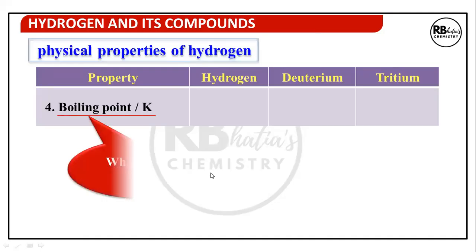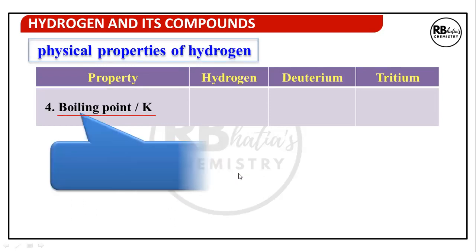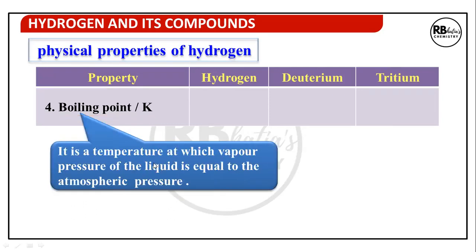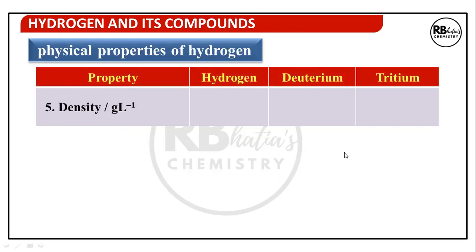Boiling point. What is boiling point? It is the temperature at which the vapor pressure of the liquid is equal to the atmospheric pressure. So for hydrogen, boiling point is 20.39, deuterium 23.67, and tritium 25. Again, you can see the heavier isotope has a higher boiling point.